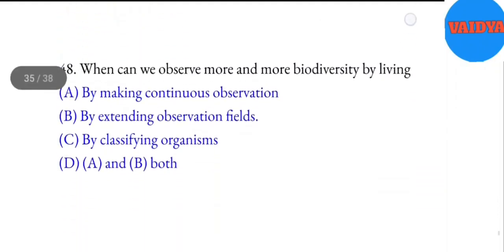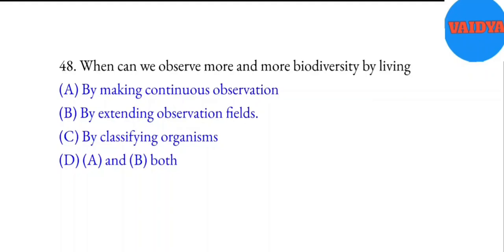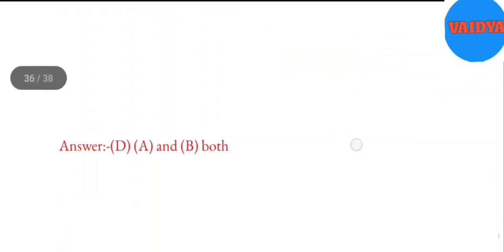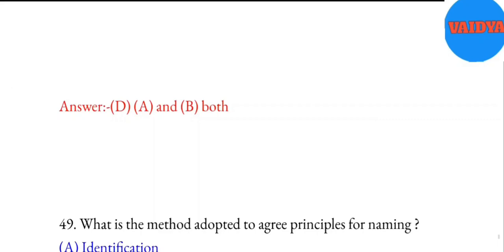48. When can we observe more and more biodiversity among living things? A. By making continuous observation. B. By extending observation fields. C. By classifying organisms. D. A and B both. Answer: D. A and B both.